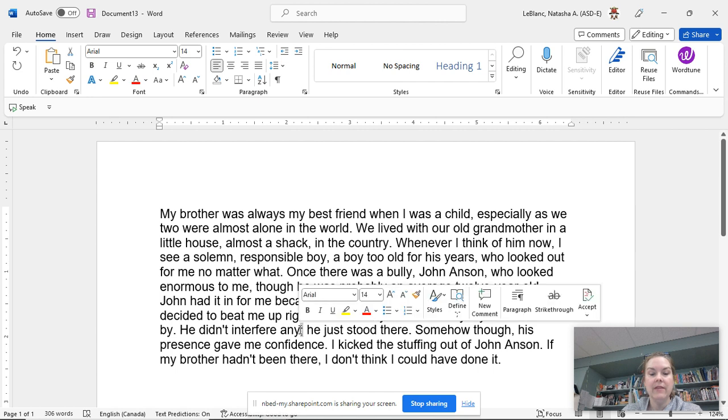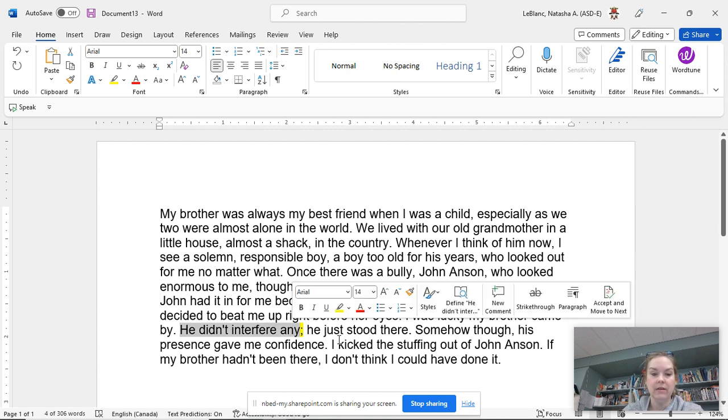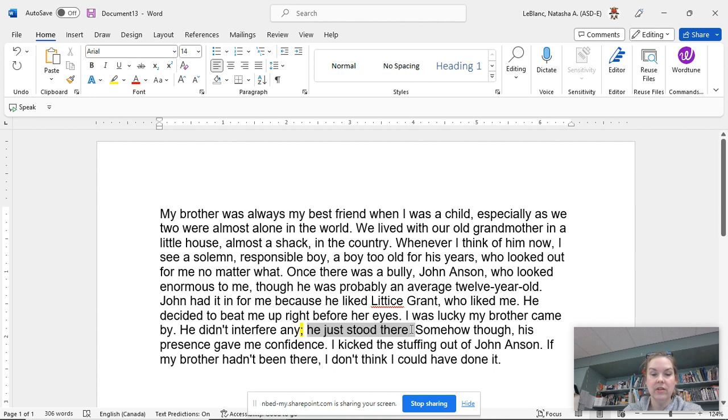So why do I have this semicolon here? Because this is a full sentence. He didn't interfere any. He didn't interfere. And he just stood there. I have my subject. Who was it? He. And what did he do? He stood there. Those are two separate sentences. And when I combine the two of them, because they're already related, he didn't interfere. He just stood there. Those are two related actions. I can combine them. And I combine them with a semicolon.